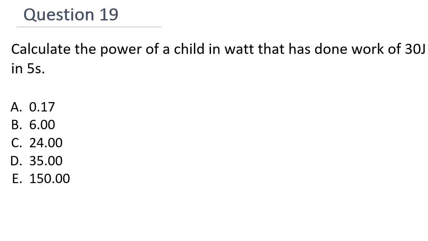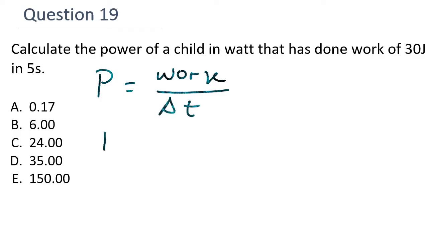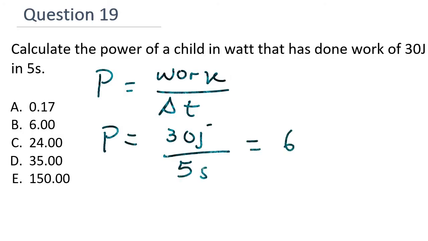Question 19. Calculate the power of a child in watts that has done a work of 30 joules in 5 seconds. The formula for calculating power is work divided by change of time. So power, the work done is 30 joules. You just divide by the time taken for this work to be done, which is 5 seconds. 30 divided by 5 will give us 6, which is B.